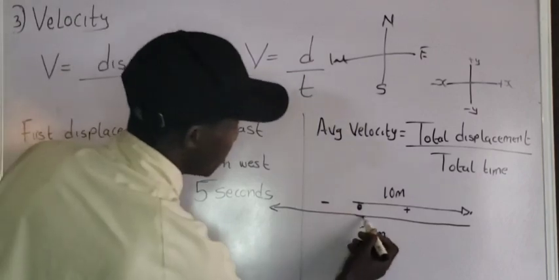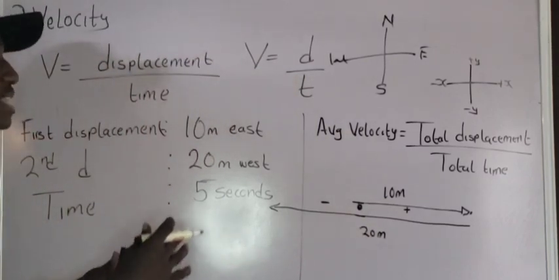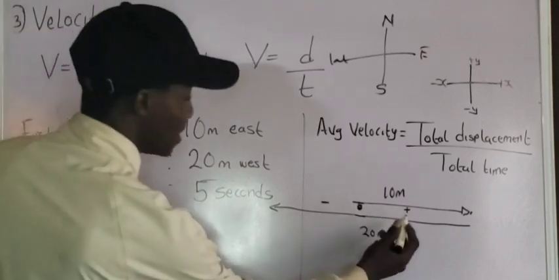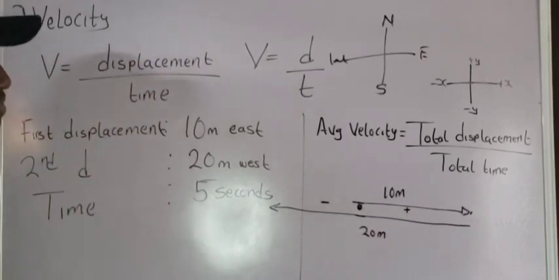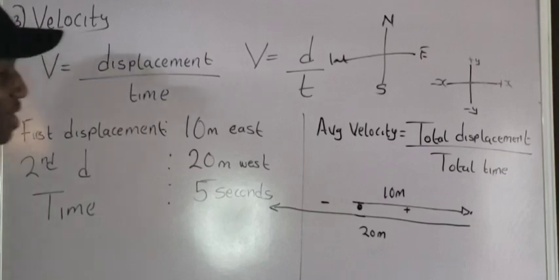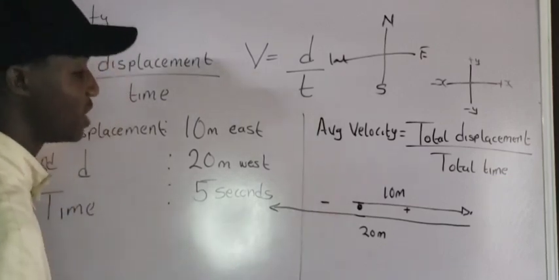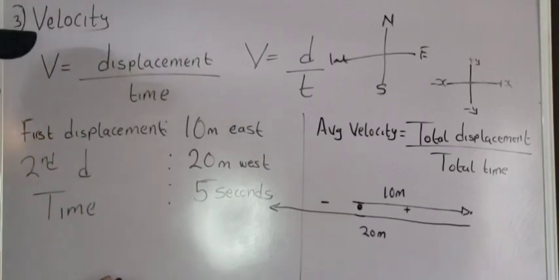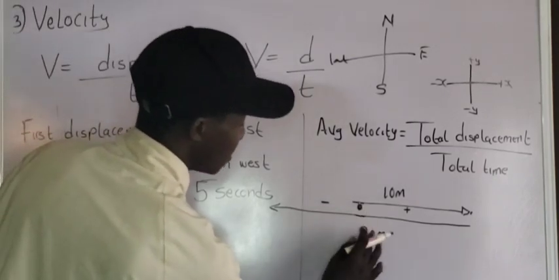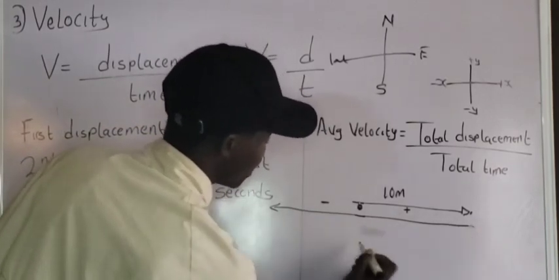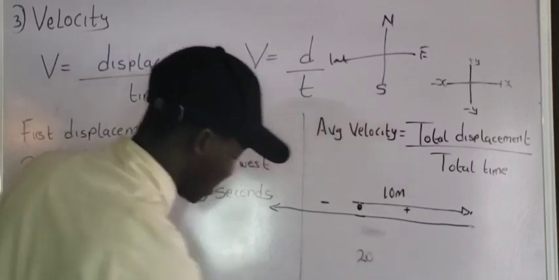So now, the first part of the trip was that the object traveled 10 meters east, which is along the positive x-axis. Are you getting it? So this is positive. Then after that, it took another trip towards the negative x-axis, that is 20 meters to the west. Are you getting it? So now, we want to find the displacement of this object. The displacement is simply minus 10. How do I get that? From this point, the total distance from this point to this point is what? 20. Hey, let me get another marker, please.